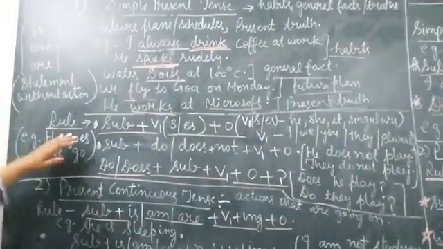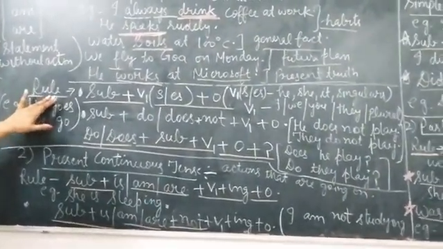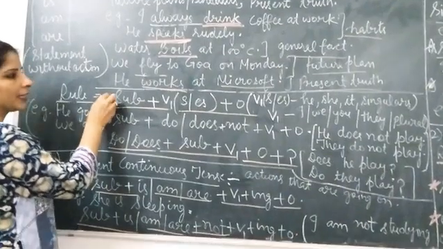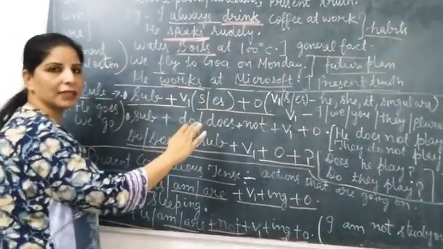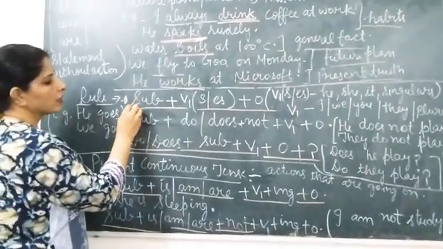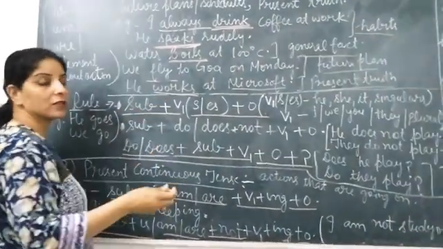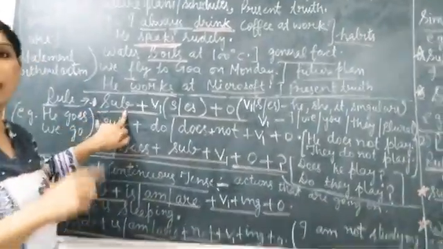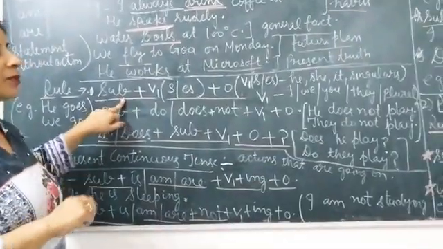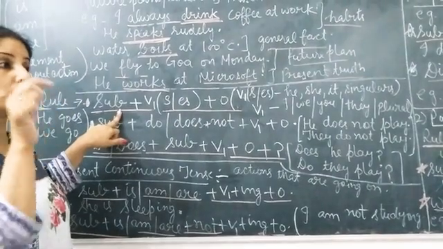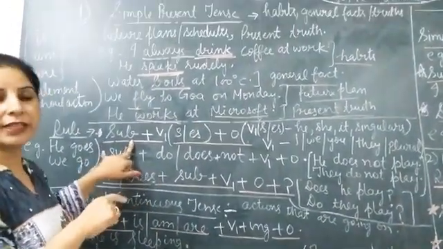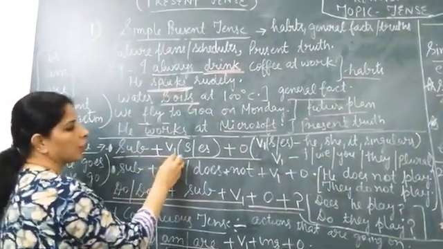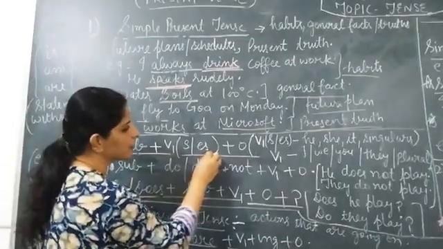Okay, now the next thing is rules to write the simple present tense. First rule, we will study writing the assertive sentence, positive sentence, normal statement sentence. What is the rule? Subject. In a sentence, we know that the subject plays a very important role. Subject is the action performer. Sometimes the subject does not perform any action, and those sentences we call statement sentences. So the formula is subject plus verb first form, then s or es, plus object.